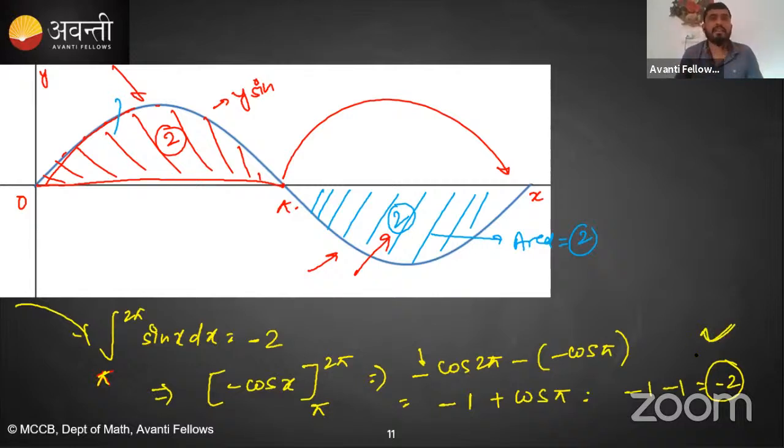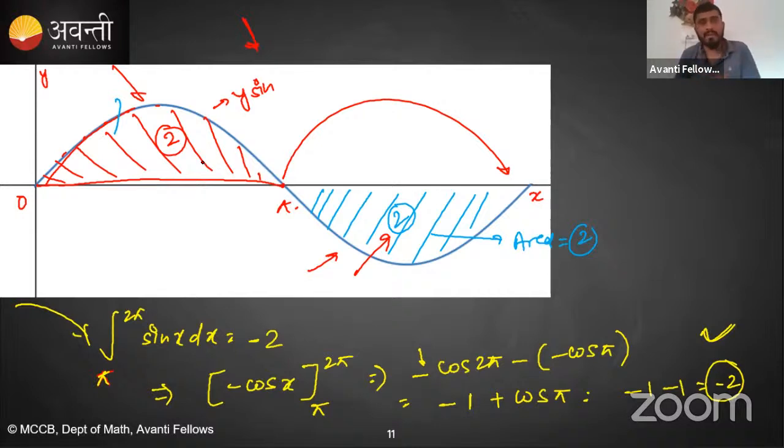Is it clear? So yes, if you know the graph of some function, then finding the definite integration will be much easier. So this will be an entirely new segment. You can call it the new chapter, area under the curve. After this chapter, we will discuss the area under the curve. There, we will discuss how to find the area of some complicated region.